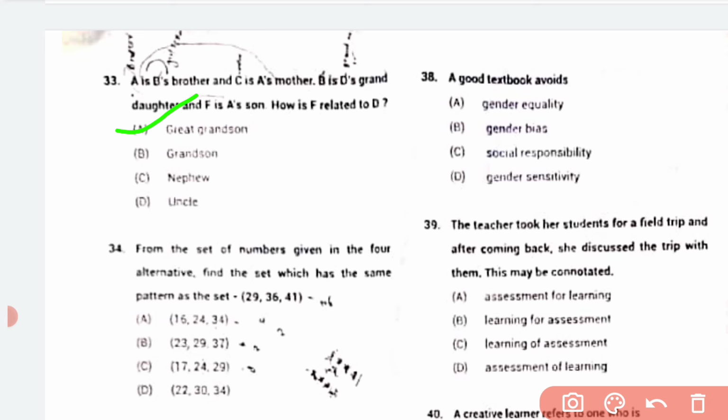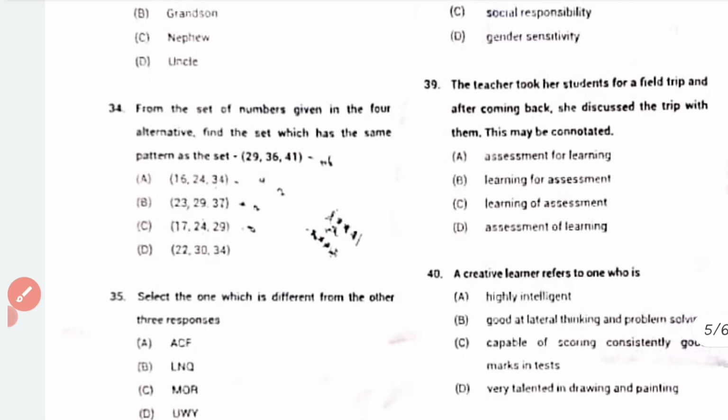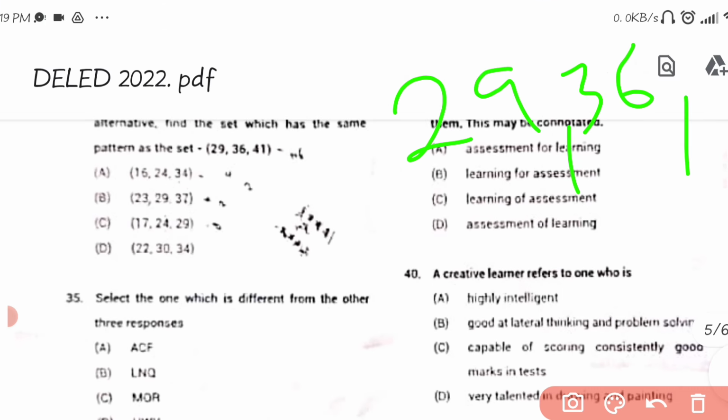F. 34. From the sets of numbers given in the four alternatives, find the set which has the same pattern as 29, 36, 41.